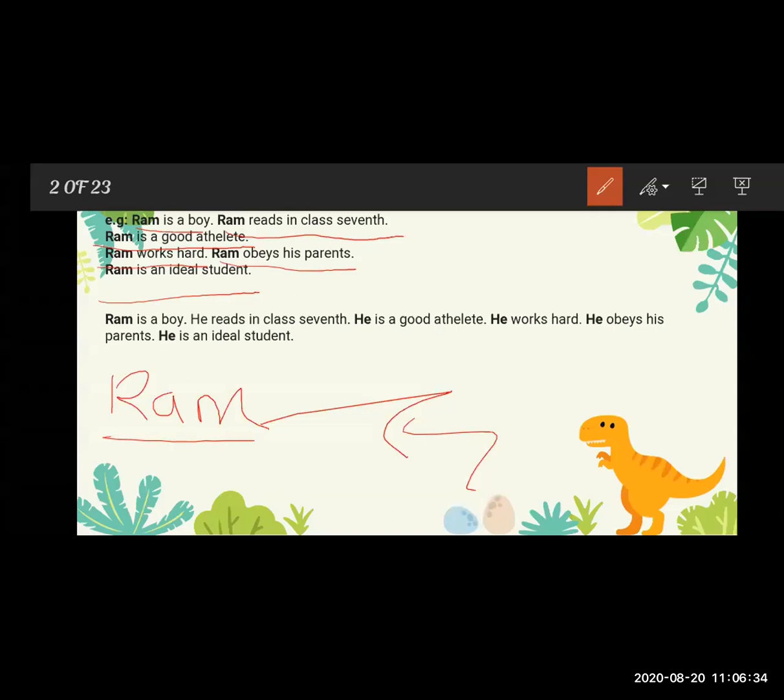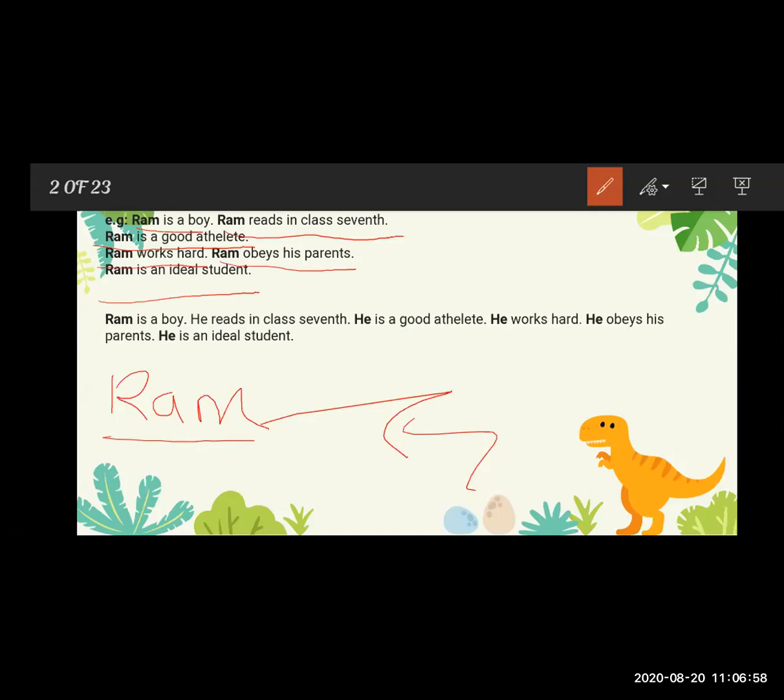He is a good athlete. He works hard. He obeys his parents, and he is an ideal student. Here the pronoun he has replaced the noun Ram, and the sentences are very much pleasing to read.